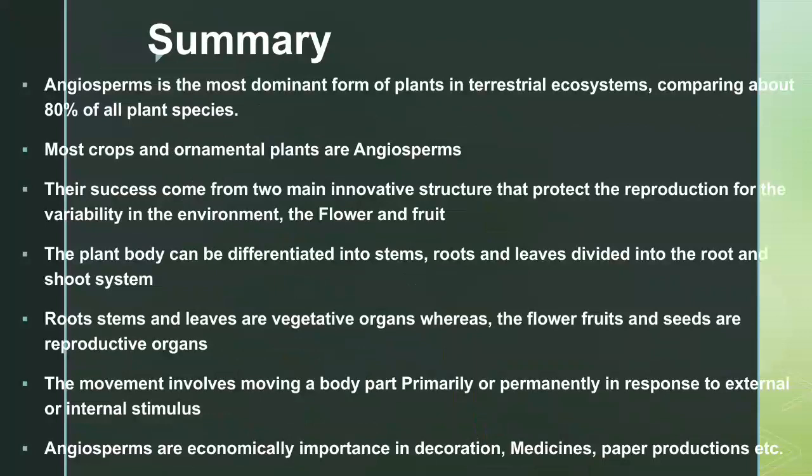The plant body can be differentiated into stem, root, and leaves, and divided into root and shoot systems. Root, stem, and leaves are vegetative organs, whereas the flower, fruit, and seed are reproductive organs.